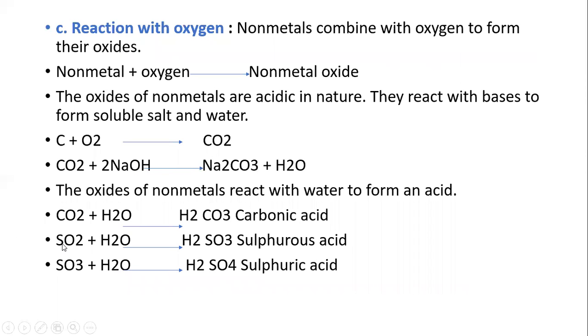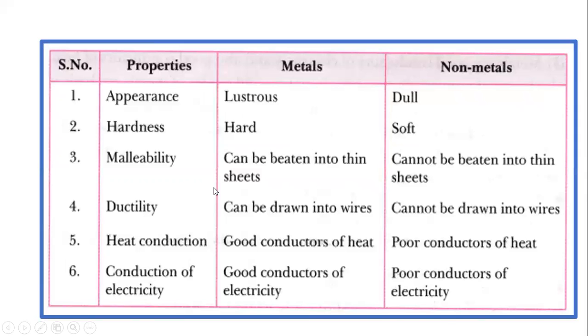Sulfur dioxide combined with water forms sulfurous acid, and sulfur trioxide added to water forms sulfuric acid. So we see this reaction takes place with the combination of oxygen. This is the chemical property.